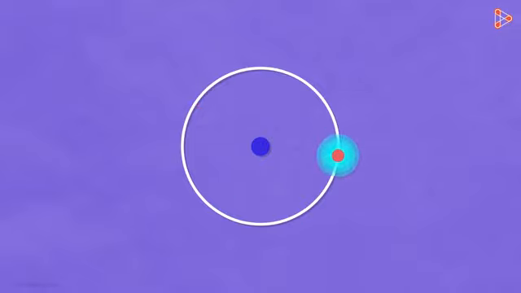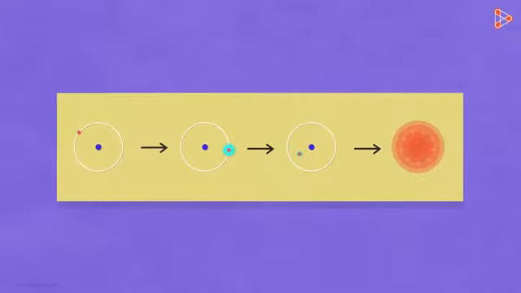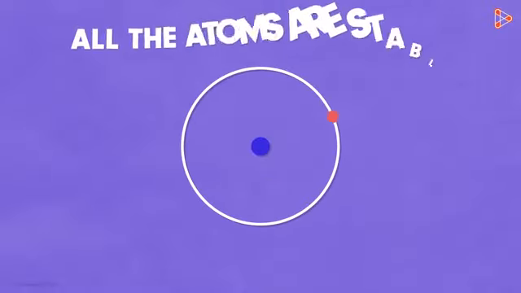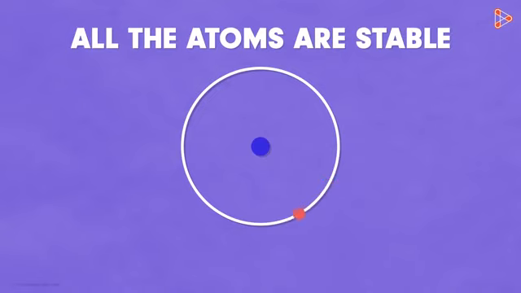Now, if it continuously keeps radiating energy, then ultimately all the energy of the electron will get over and it will fall into the nucleus. This would result in high instability of the atom. But wait a second, all these things do not happen in an atom. And how do we know this? Because in nature, all the atoms are stable. That means the hypothesis put forth by Rutherford was also incorrect?